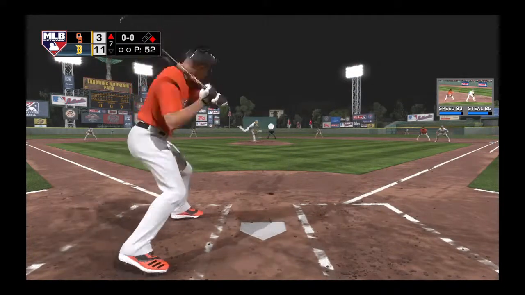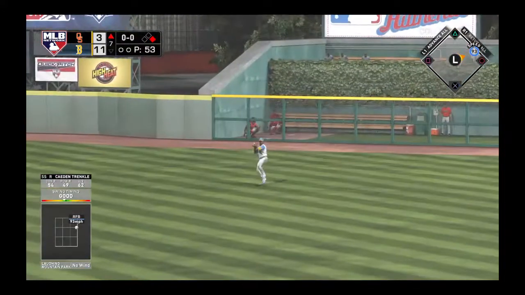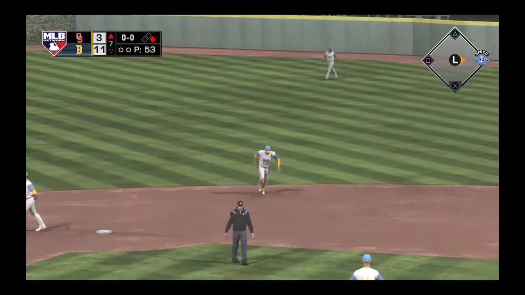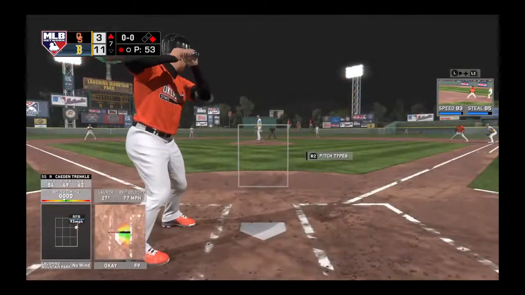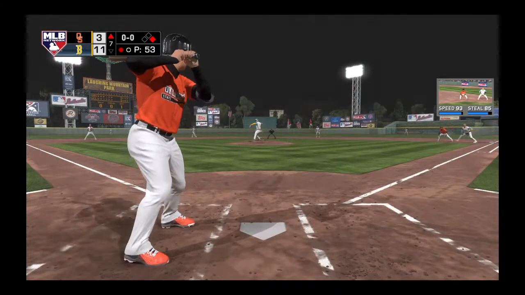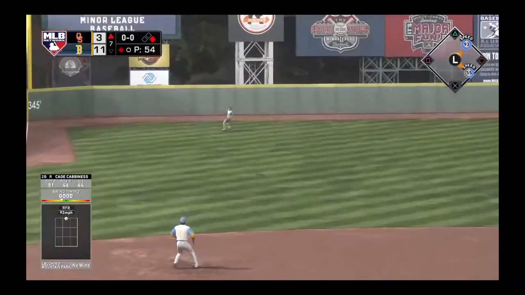Standing in now, number 28. And on the first pitch, he hits it in the air to right. Dean is there. I guess we could have advanced the runner, but we're not going to attempt it with 1 out. We don't want to have 2 outs. And now number 15 comes in, 1 for 2 with that home run he hit earlier. Skied in the air to straightaway left.